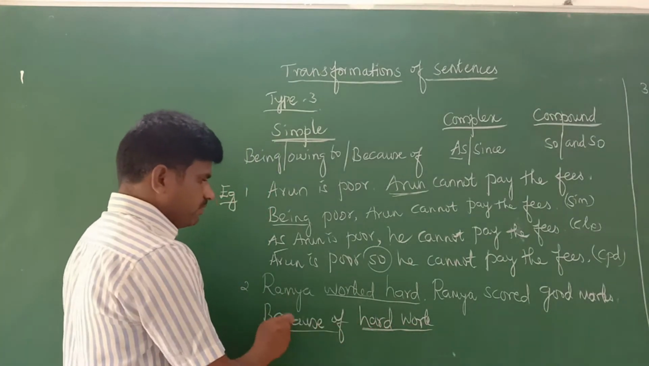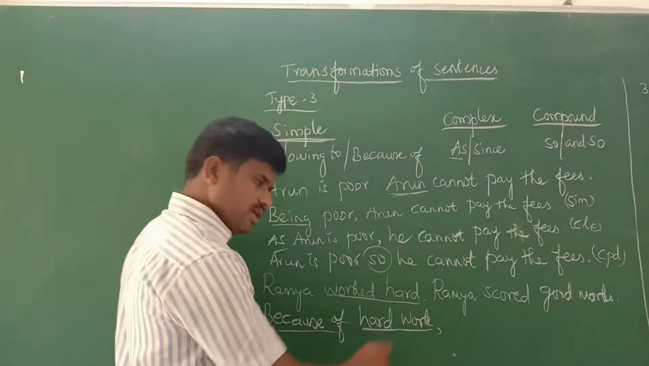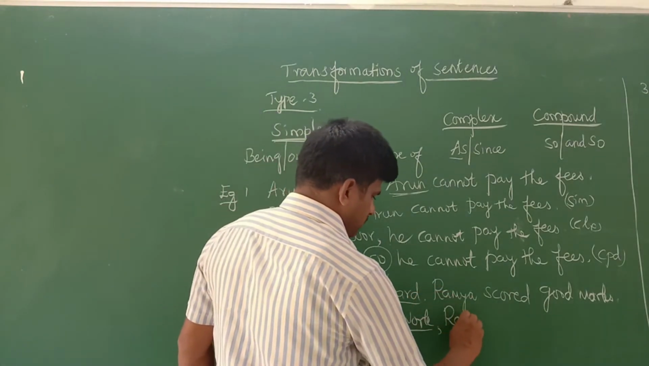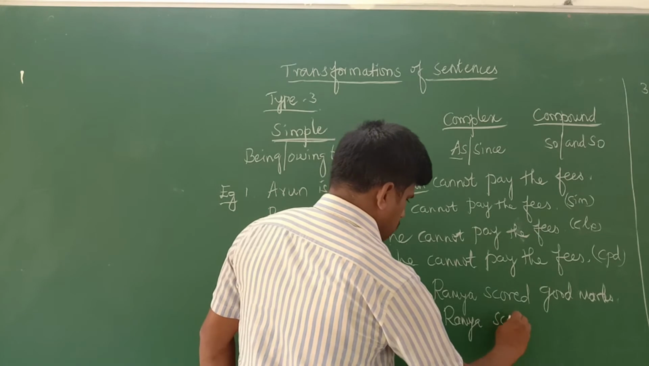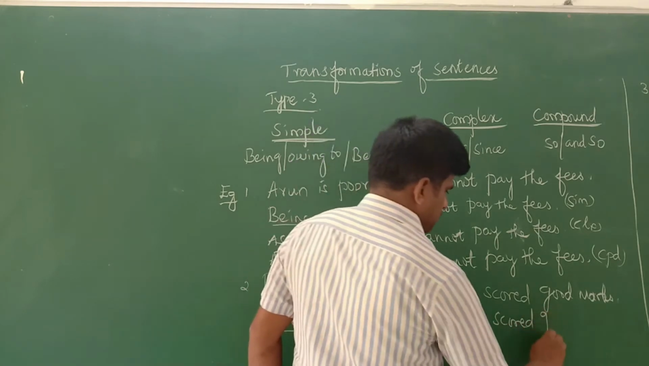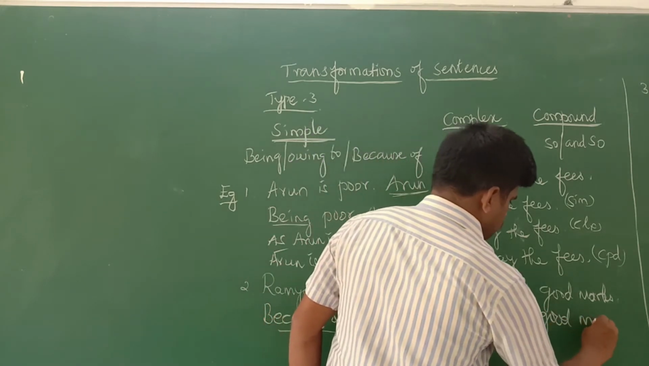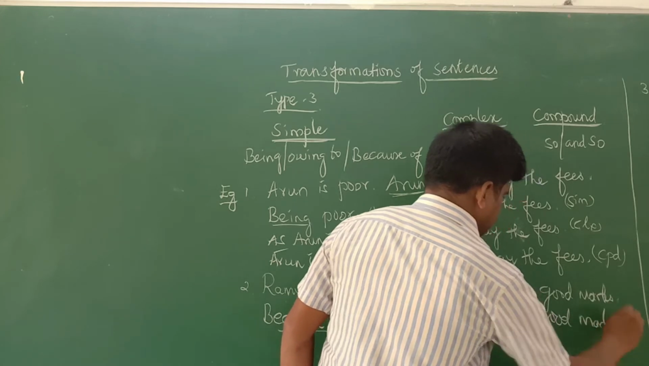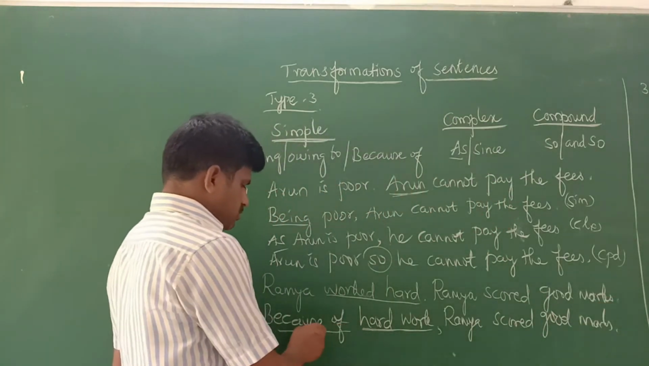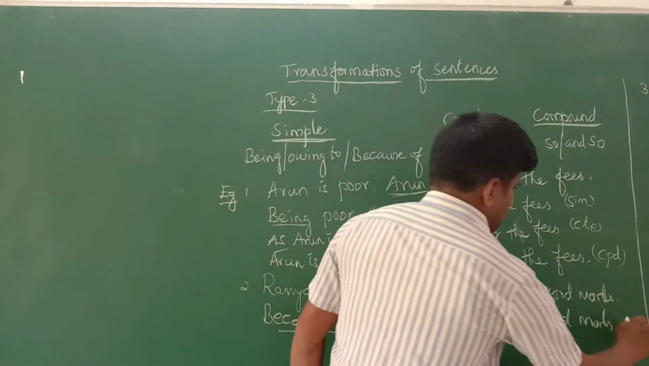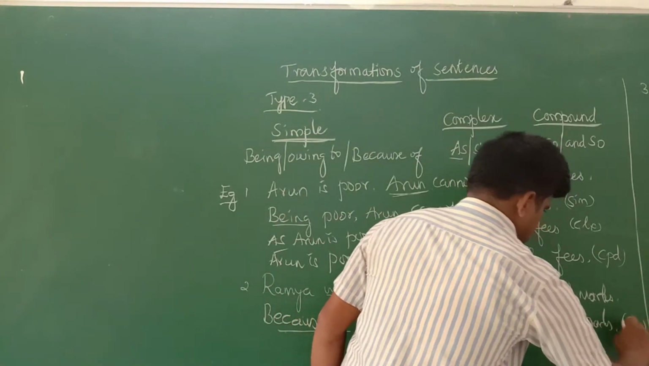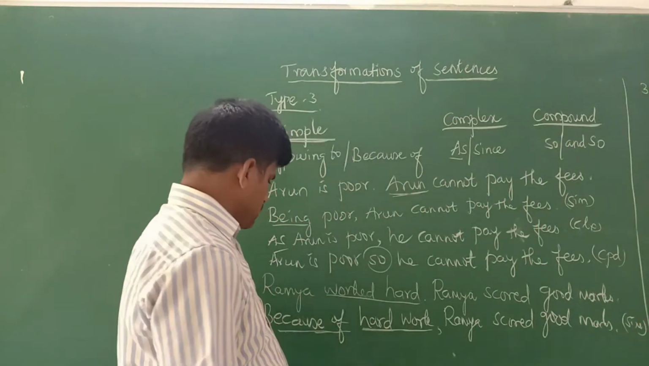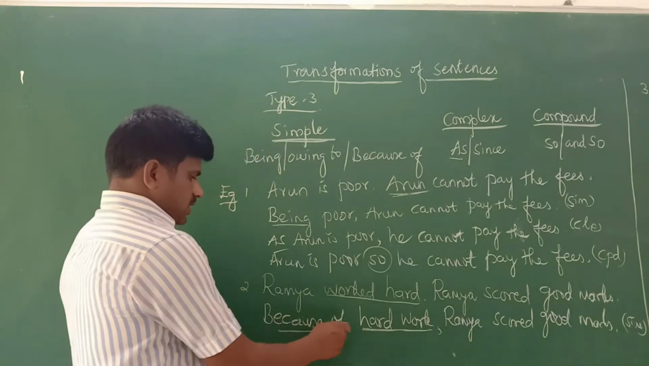Because of hard work, comma. Here we should write as it is: Ramya scored good marks. This is the answer. Because we are using "because of" in this, it comes under a simple sentence. That's very simple. So this is about simple.